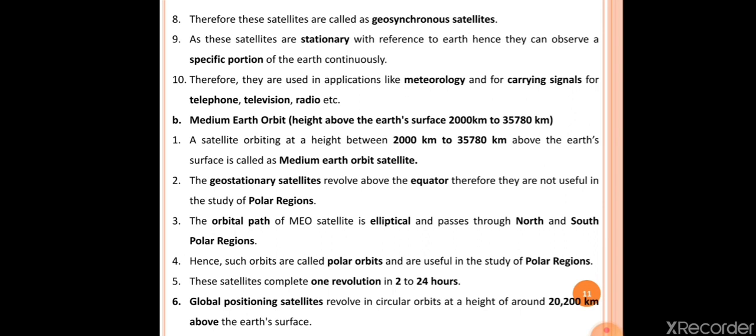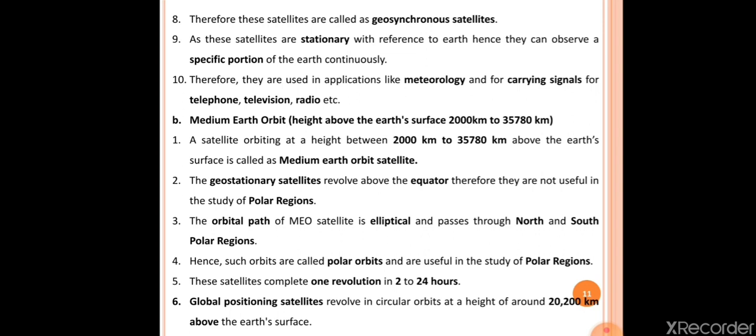The fourth point here is, hence such orbits are called polar orbits and are used in the study of polar regions. Okay, so such types of orbits are called polar orbits, and the medium Earth orbit satellites are used for the study of polar regions. The fifth point here is, these satellites complete one revolution in 2 to 24 hours. Actually, the medium Earth orbit satellites require 2 to 24 hours to complete one revolution around the Earth.